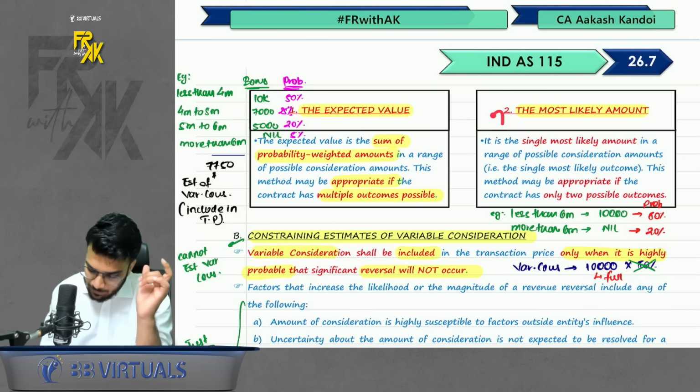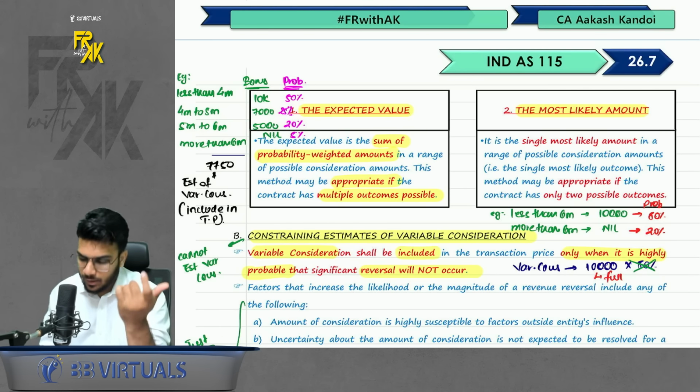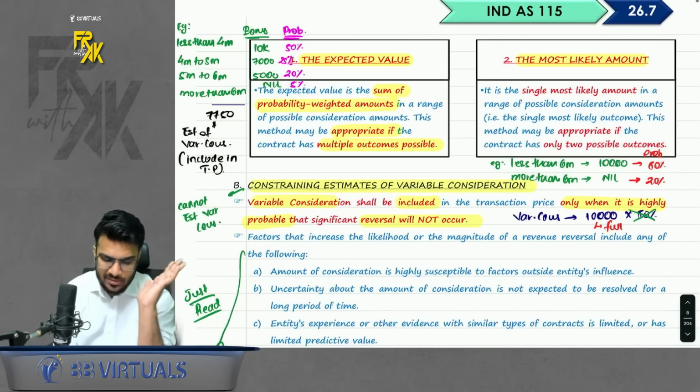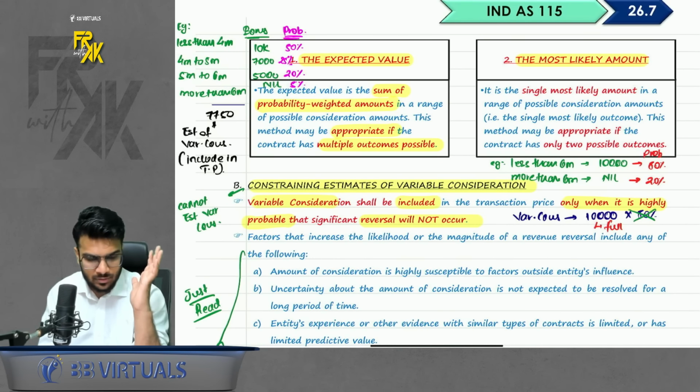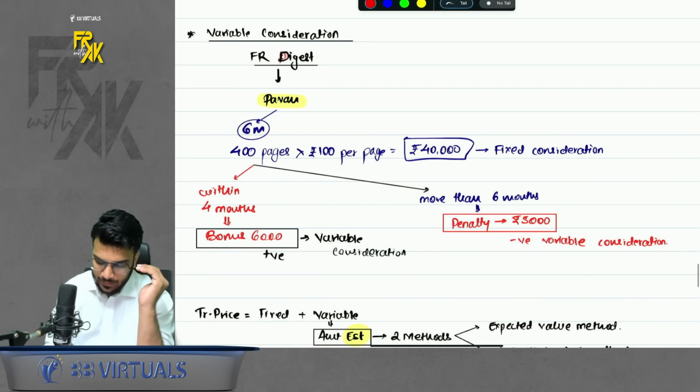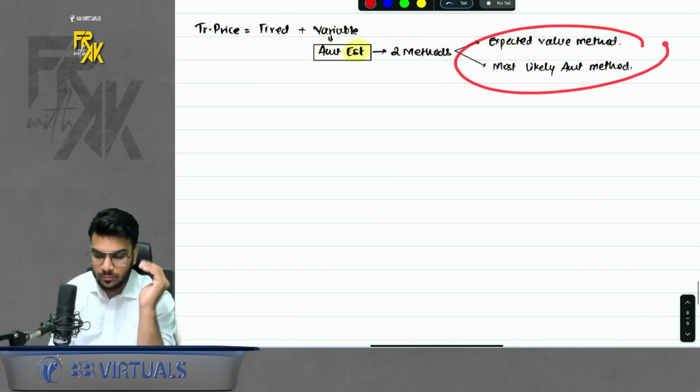One important thing in second method, don't multiply by probability. Once you get to know this is the most likely outcome, take the full gross amount. Okay, so this is how you estimate the variable consideration. So variable consideration will form part of your transaction price, and the estimated amount, we have two methods for it.